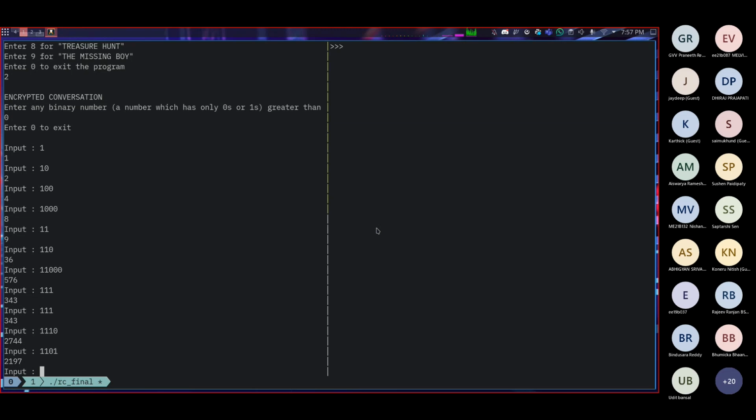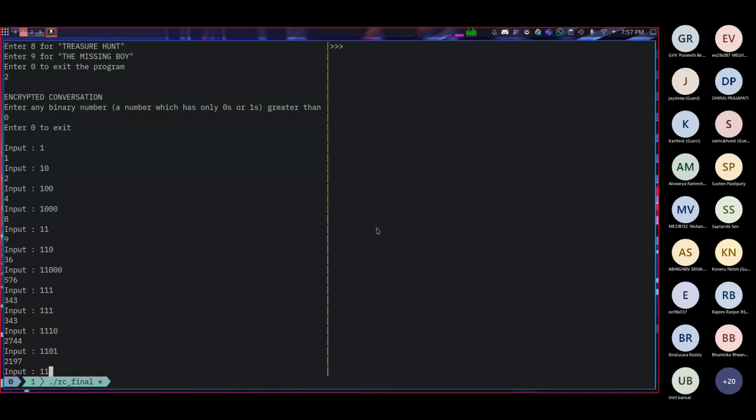Please let me know if I'm going too fast or too slow. Also, you can ask any doubts in between if you want to. So basically the logic is to figure out the number of ones in the binary representation and raise the binary value to that number of ones, right?